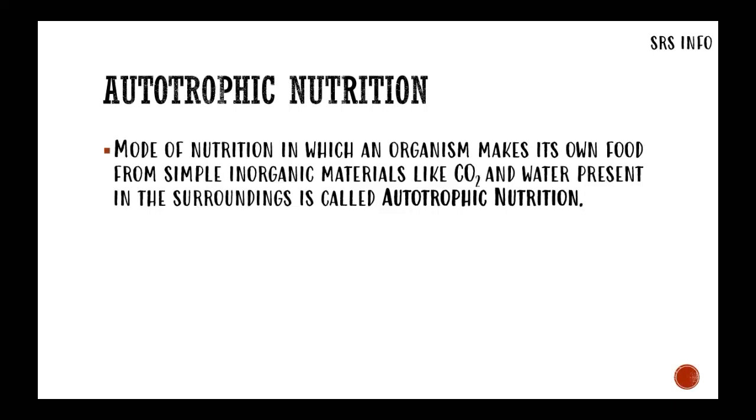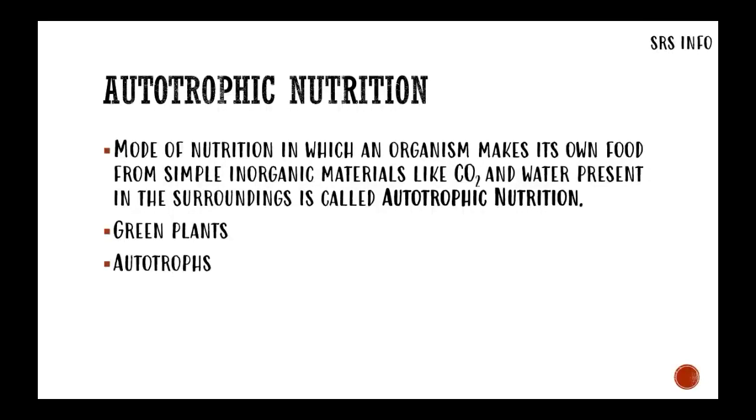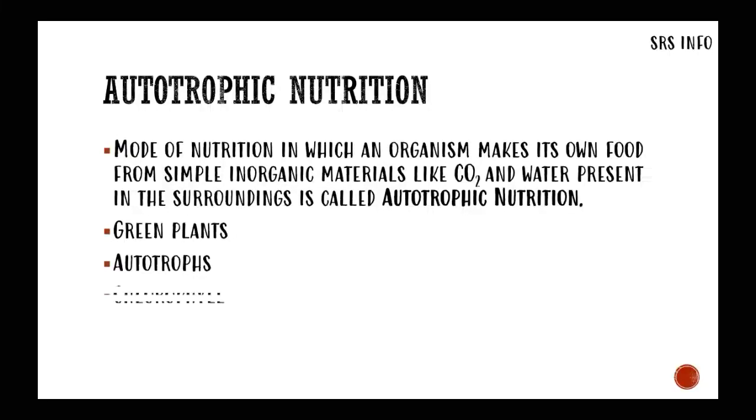Let us first see what is autotrophic nutrition. The mode of nutrition in which an organism makes its own food from simple inorganic materials like carbon dioxide and water that are present in the surroundings is called autotrophic nutrition. So autotrophic nutrition is a type of nutrition where the organism is able to make its own food with the simple inorganic materials like CO2 and water. The example is green plants, and the organisms which perform autotrophic mode of nutrition are called autotrophs.